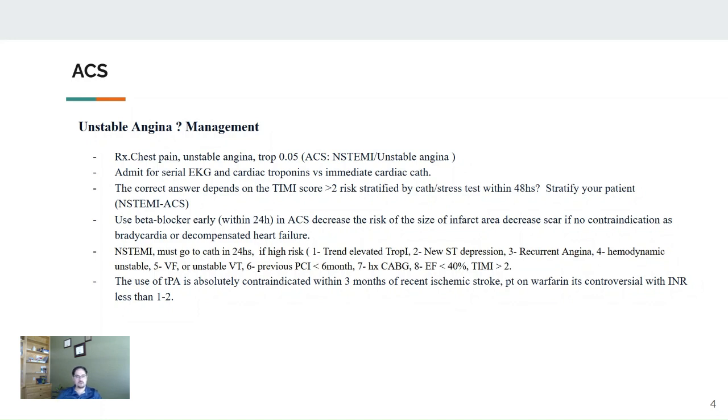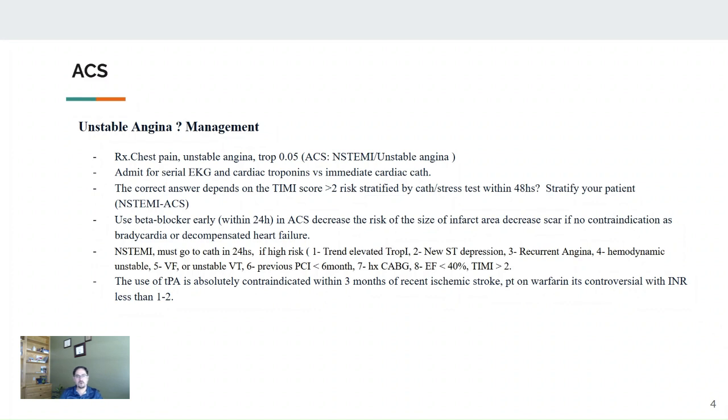Who's the patient at high risk? Those patients with troponin that keeps trending, ECG that keeps changing, or new ST elevation, or new ST depression on the monitor or on the 12-lead EKG, recurrent angina, hemodynamic instability, unstable VTach, or recurrent VFib, or the patient already had a previous PCI within the last 6 months, or history of bypass, or the patient has an ejection fraction less than 40, and you don't want this non-STEMI to deteriorate his LV function. So then this patient needs to go for the cardiac cath.